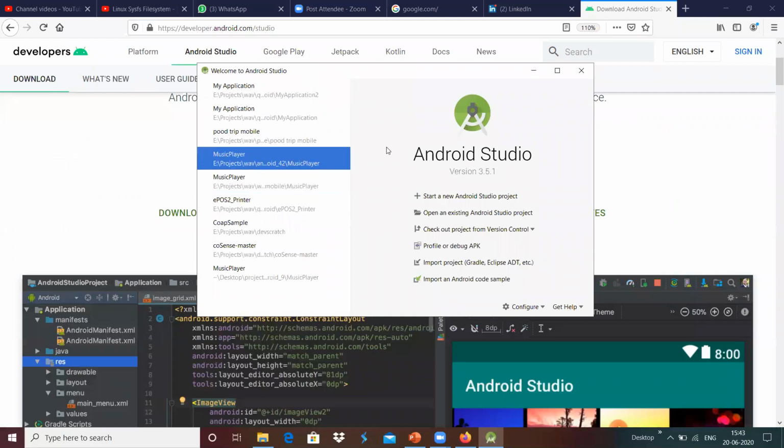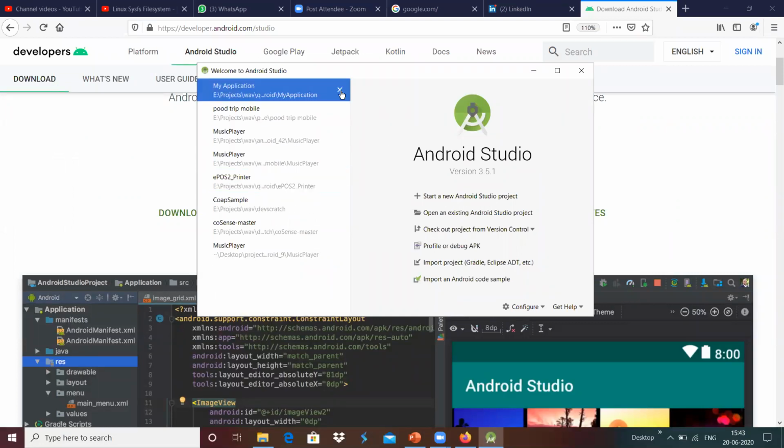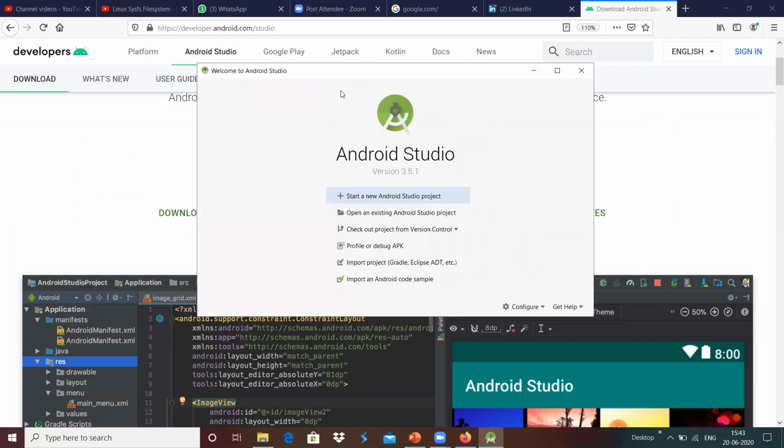Once you download it, all of this will not be present. It will be something like Welcome to Android Studio, and my version may be a little lower because I installed this maybe 3, 4 months back.